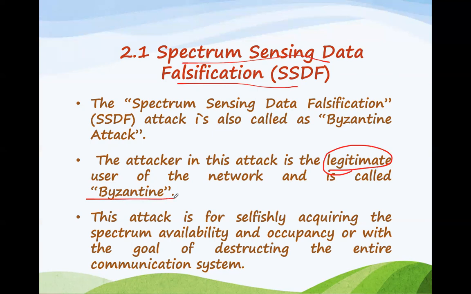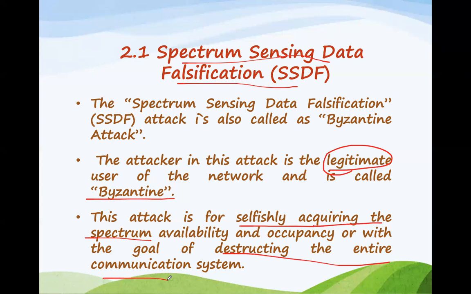Why does this attack happen? This attack happens because of selfishly acquiring the spectrum that is available. Even though the attacker is a legitimate user, he becomes so selfish that he wants to acquire the spectrum for himself. That is the reason why this kind of attack occurs. This will lead to destroying the entire communication system.